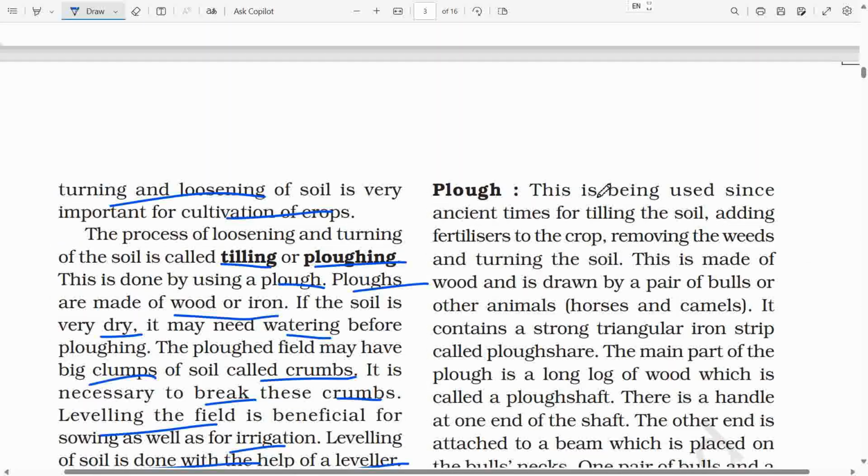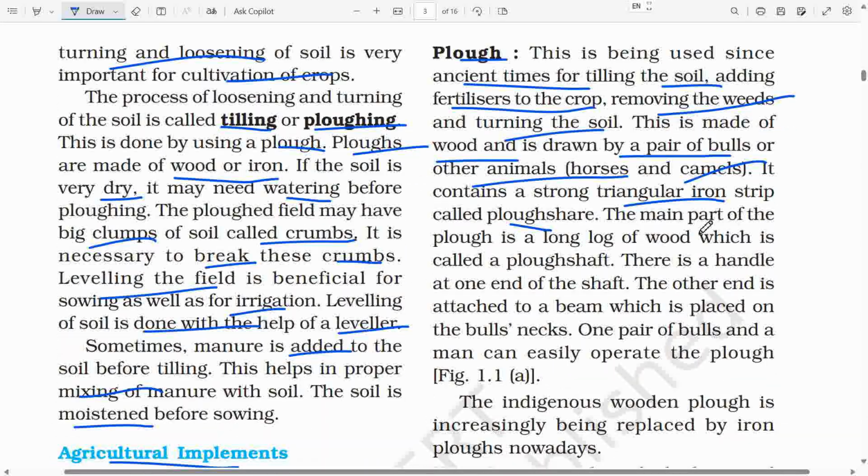Plough. This is being used since ancient times for tilling the soil, adding fertilizers to the crop, removing the weeds and turning the soil. This is made of wood and is drawn by a pair of bulls or other animals, horses and camels. It contains a strong triangular iron strip called ploughshare. The main part of the plough is a long log of wood which is called a plough shaft.